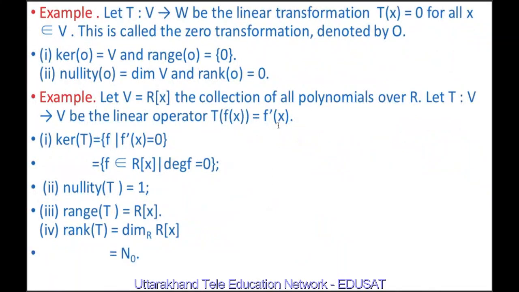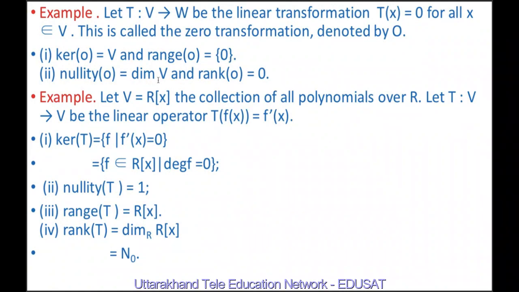If we define a mapping T from a vector space V to W as Tx equal to 0, then this transformation is called the zero transformation and is denoted by O. Here Tx is equal to 0 for all x belonging to V. Therefore, kernel of O is equal to V because Tx is equal to 0 for all the elements x belonging to V, and range of O equal to the singleton set consisting of the 0 vector.